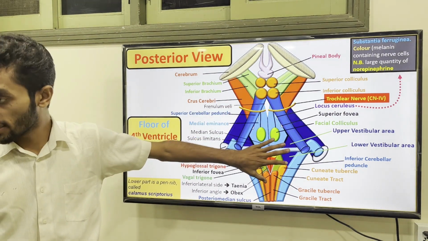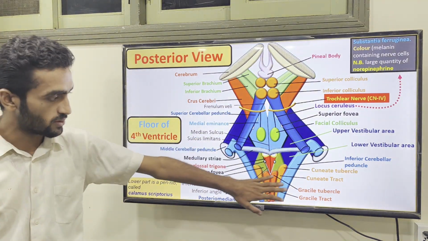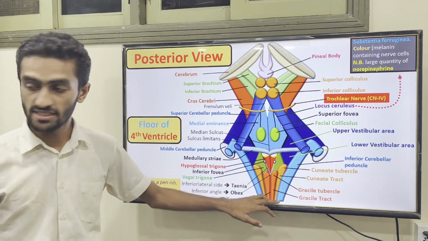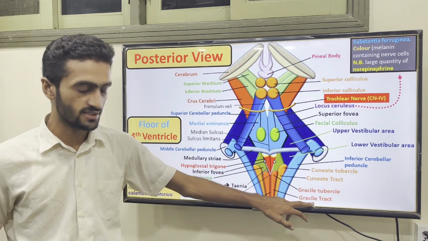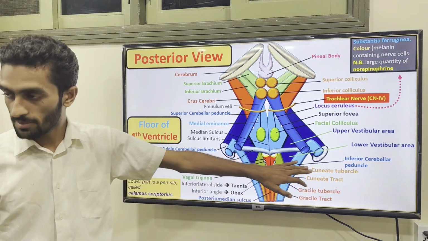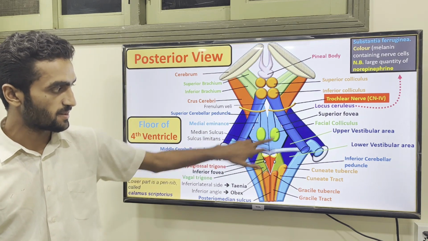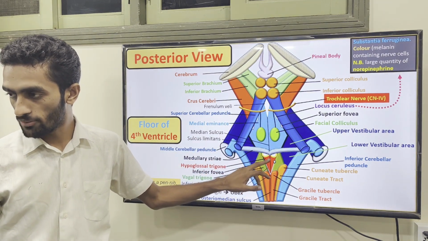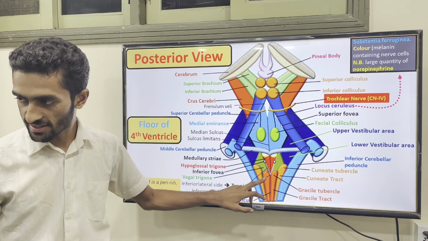So now the fourth ventricle discussion is major important. In the medulla, we have seen the gracile and cuneate tracts and the inferior peduncles. And when you see the fourth ventricle, what is mentioned? Two trigones: one is the hypoglossal, the other is the vagal trigone.